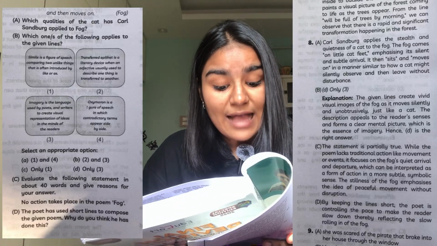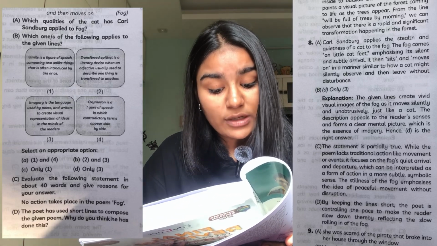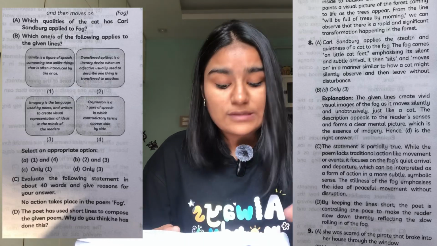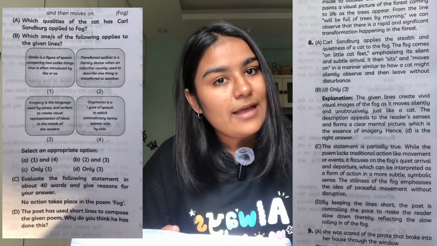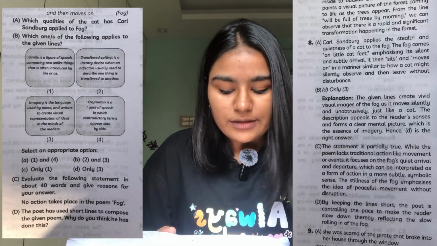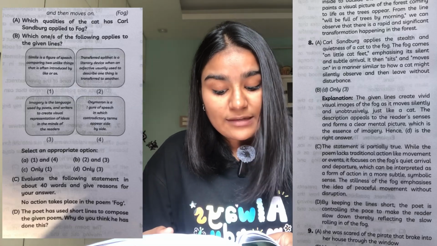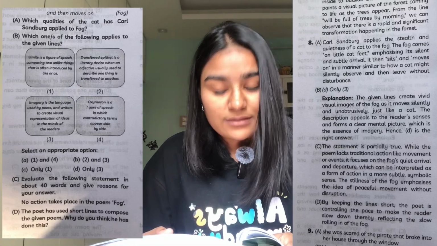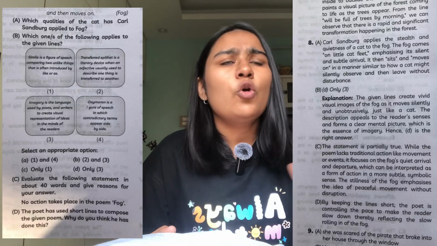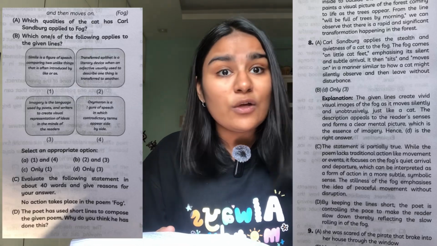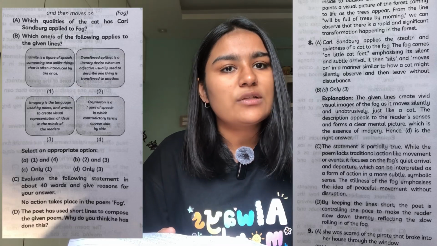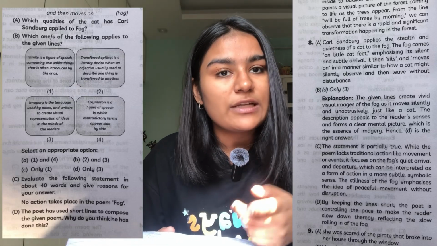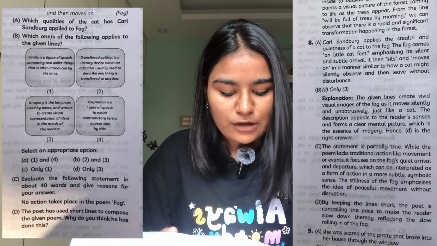While the poem lacks traditional action like movement or events, it focuses on the fog's quiet arrival and departure. Like I said, it comes unannounced and we don't even know when it moves on and goes, which can be interpreted as a form of action in a more subtle and symbolic sense. Meaning there is no big action, it's not raining or anything, right? But slowly it's coming and slowly it's going. So there is action, there is movement, but it's not really some big movement or big action.